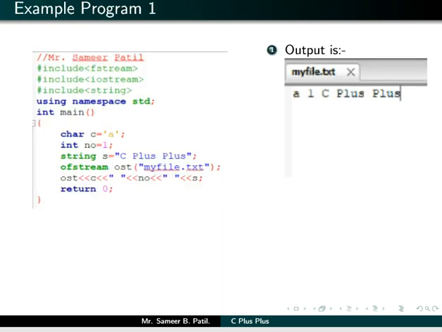Look at this example program. We have included a header file called fstream, then a header file for iostream, then we have also included a file for enabling string.